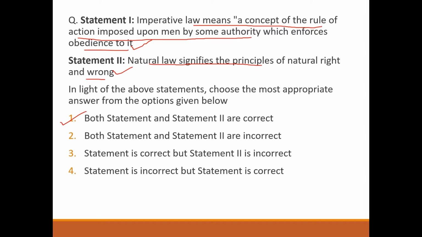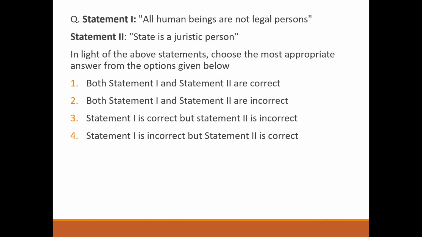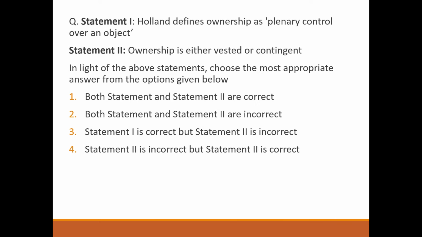Next question, statement 1. All human beings are not legal persons. Correct. Statement 2. State is a juristic person. Correct. So answer will be option number 1. Next question, statement 1. Holland defined ownership as plenary control over an object. Correct. Statement 2. Ownership is either vested or contingent. Correct. So answer will be option 1.